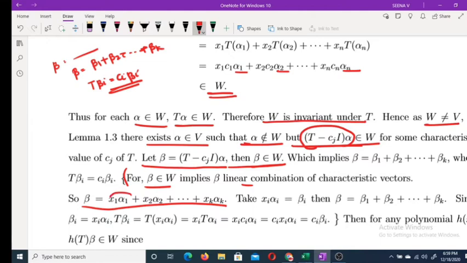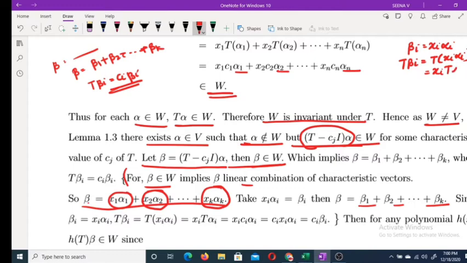So x1 alpha 1 you can mark as beta 1, x2 alpha 2 as beta 2, etc., xk alpha k as beta k. So our beta is beta 1 plus beta 2 plus etc. plus beta k, where beta i is xi alpha i. Now what is T beta i? T beta i is T of xi alpha i, which equals xi T alpha i.